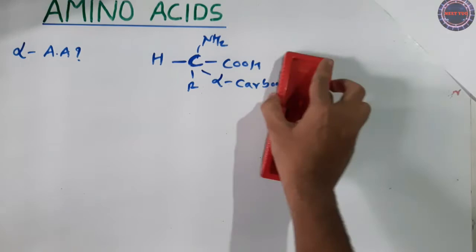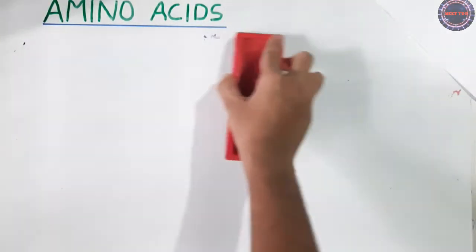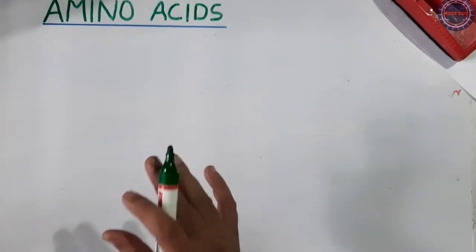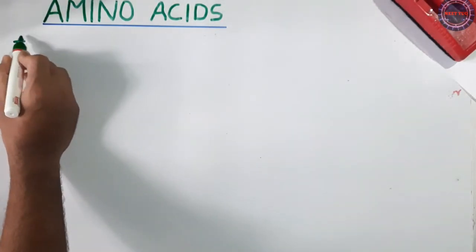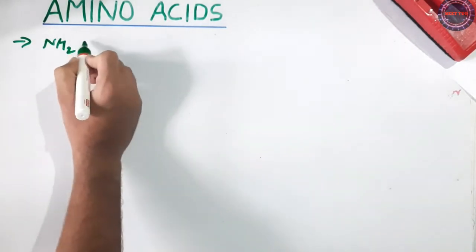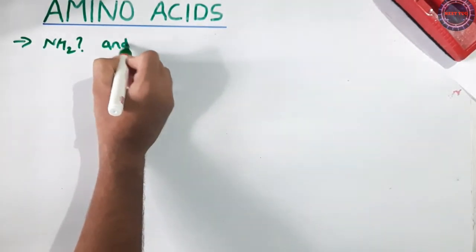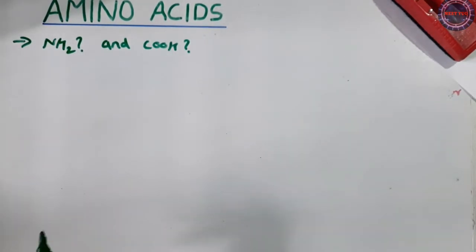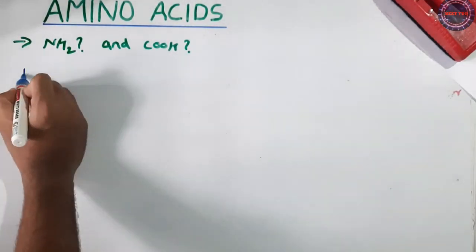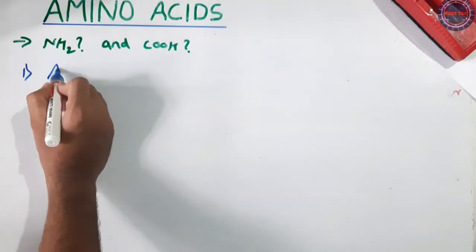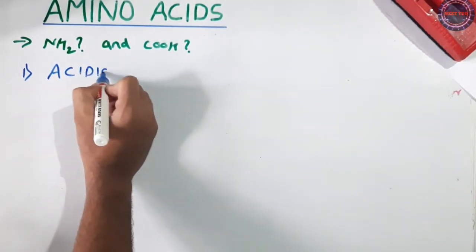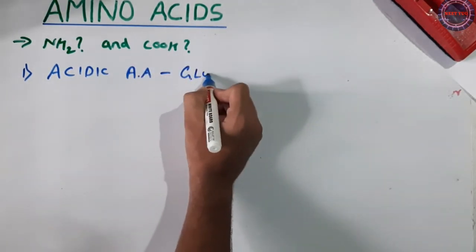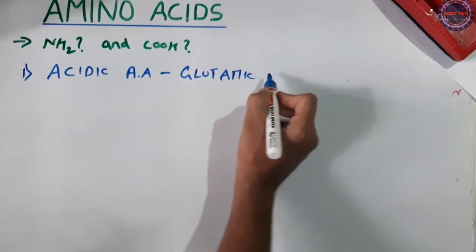Okay, now let us move further. That is the classification of amino acids based on the number of amino groups as well as carboxylic groups, the COOH groups. Here we can classify the amino acids into three types. The first one, that is a very common amino acid, is the acidic amino acid. A good example is glutamic acid. For this, I'll give you the structure.